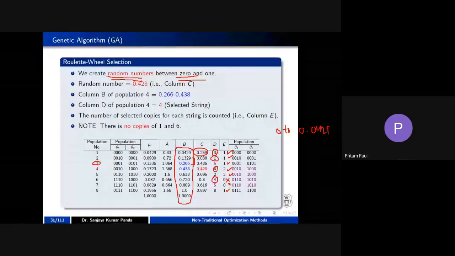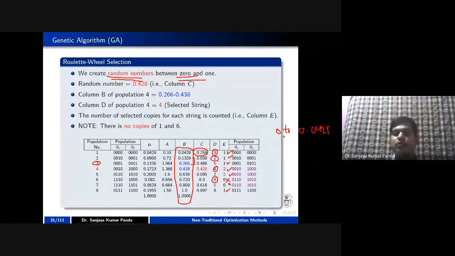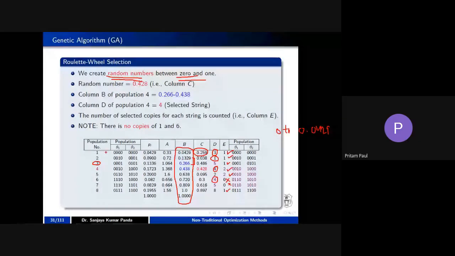It is lying below 0.266, so we take the maximum of the range. The population ranges are 0 to 0.0429 for 1, 0.0429 to 0.139 for 2, 0.139 to 0.266 for 3, and so on.